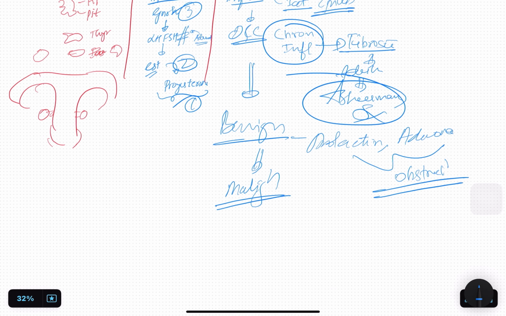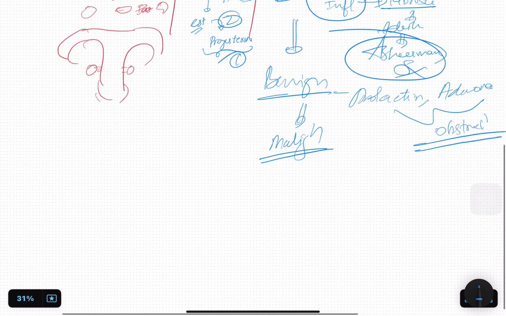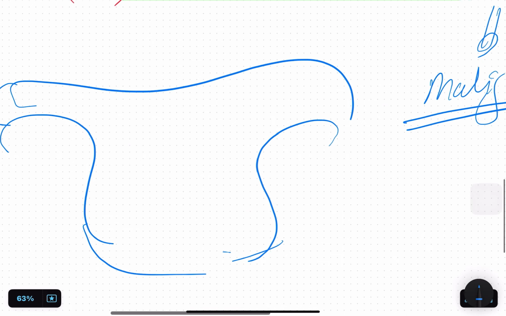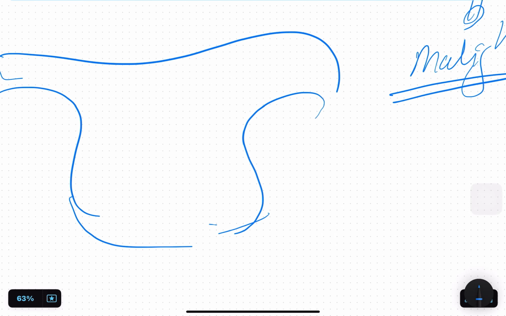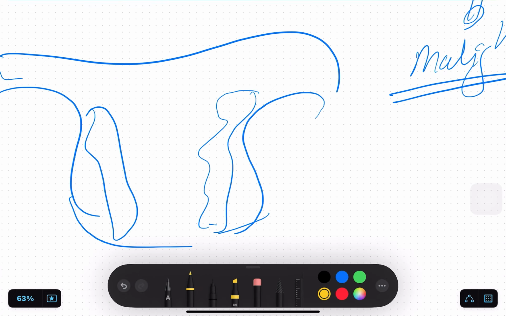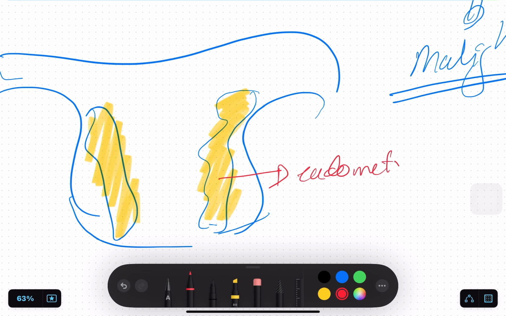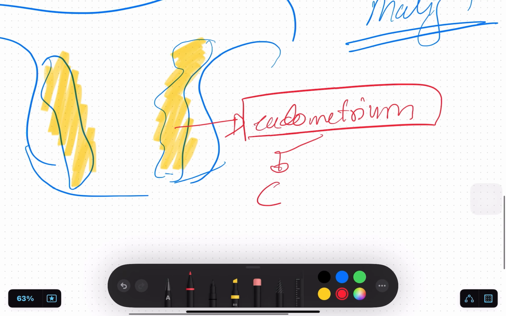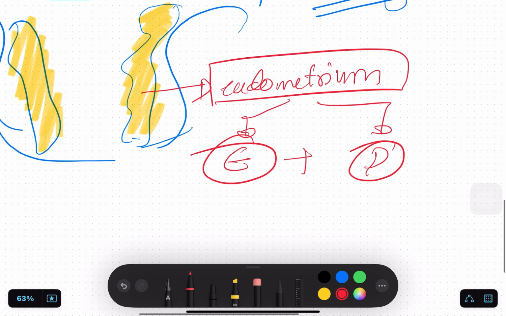So basically, one important concept, remember for God's sake at least this, the take home message from this video. See, if the uterus has to shed, what do you think should be normal? Endometrium. Okay, I know my handwriting is bad. Endometrium should be normal. To have a properly functioning endometrium, you need both estrogen and progesterone. Don't only say progesterone. That is not a good concept.